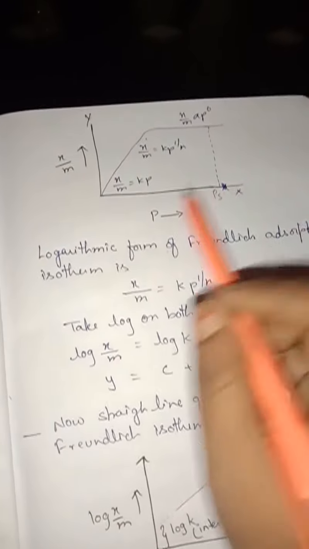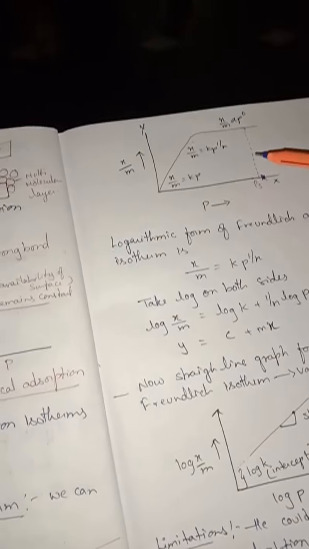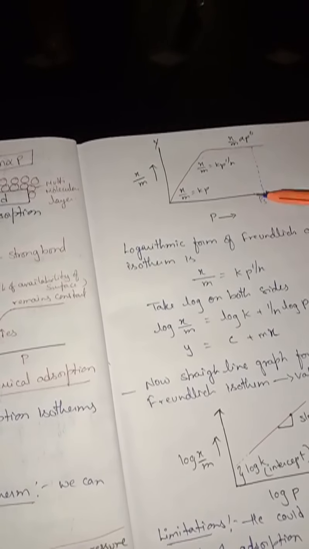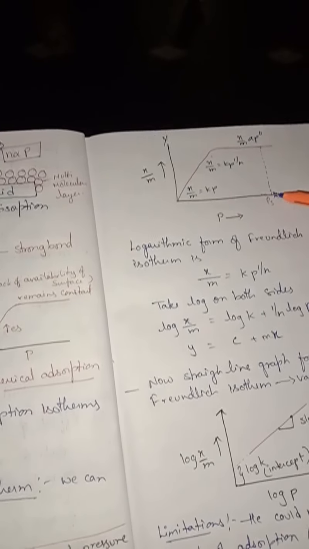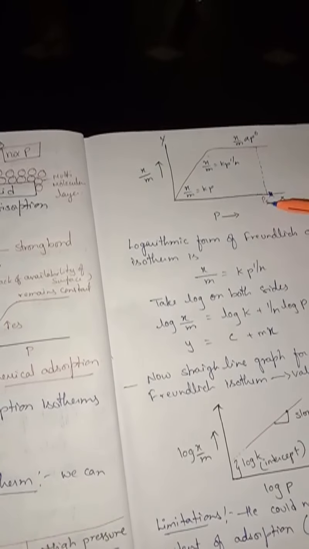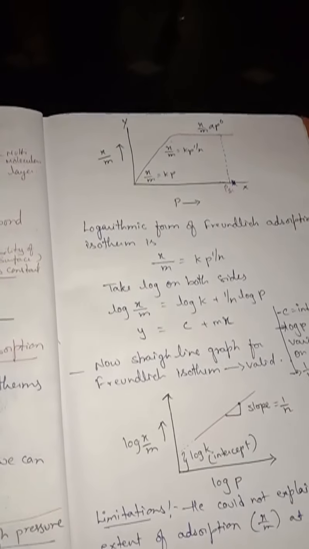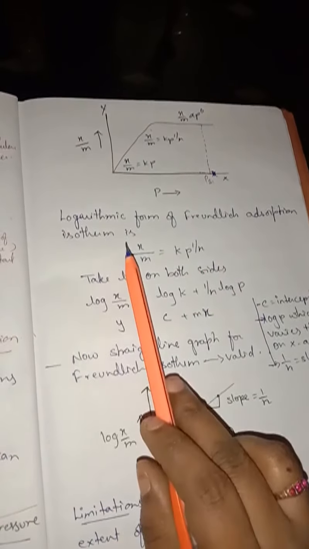At high pressure I said it becomes equal to the x-axis. The pressure which is present on the x-axis, it becomes equal to that value. At high pressure the curve becomes a straight line parallel to the pressure axis. It indicates that at high pressure x by m value is independent of the equilibrium pressure. So here x by m is directly proportional to P naught. This state is called saturation pressure. Understand, children?